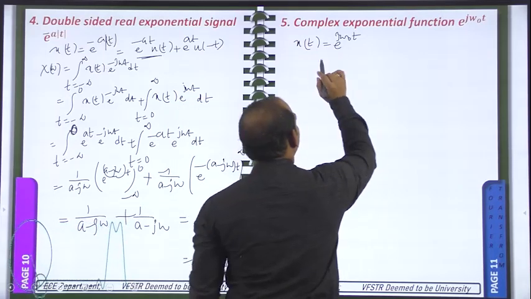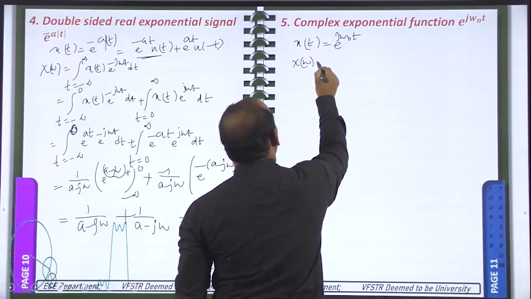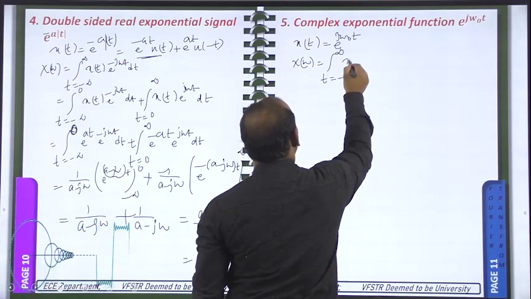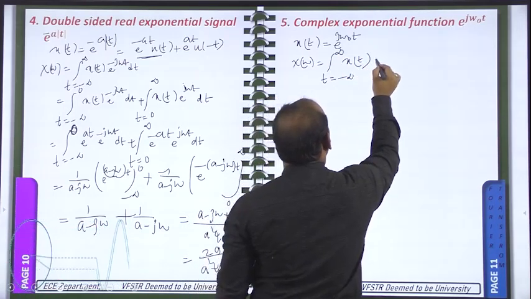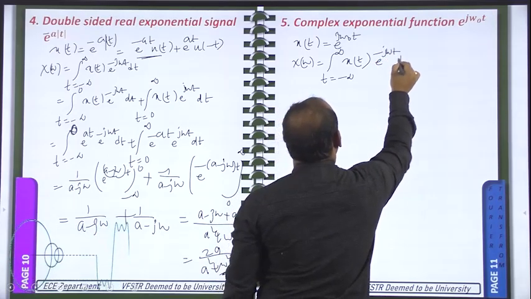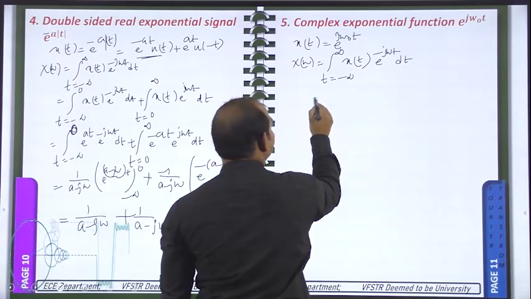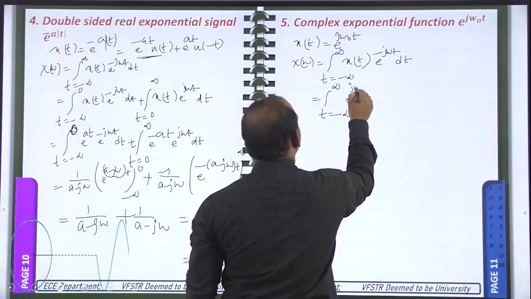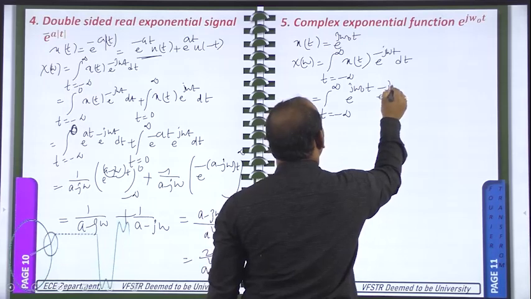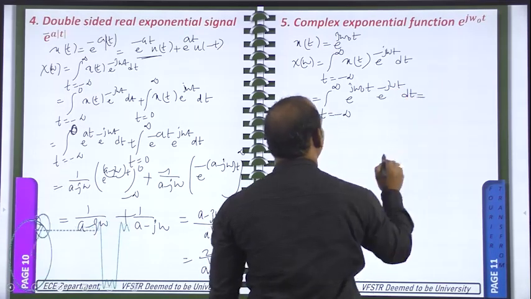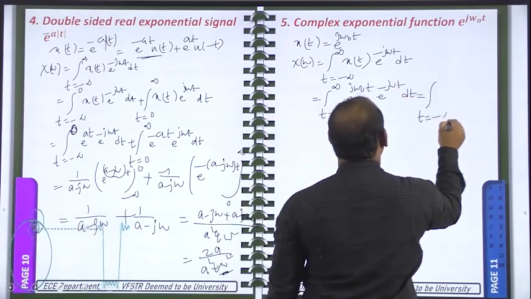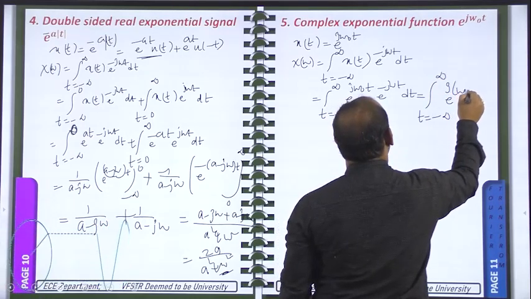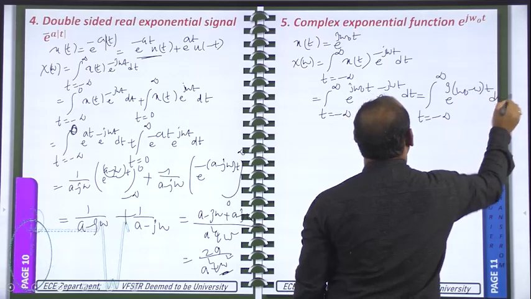So in order to do this one, what we will do? X of omega is equal to, the formula is integral t is changing from minus infinity to plus infinity x of t e power minus j omega t dt. So it is equal to integral t is changing from minus infinity to plus infinity e power j omega naught t into e power minus j omega t dt. It is equal to integral t is changing from minus infinity to plus infinity e power j (omega naught minus omega) t dt we will get.